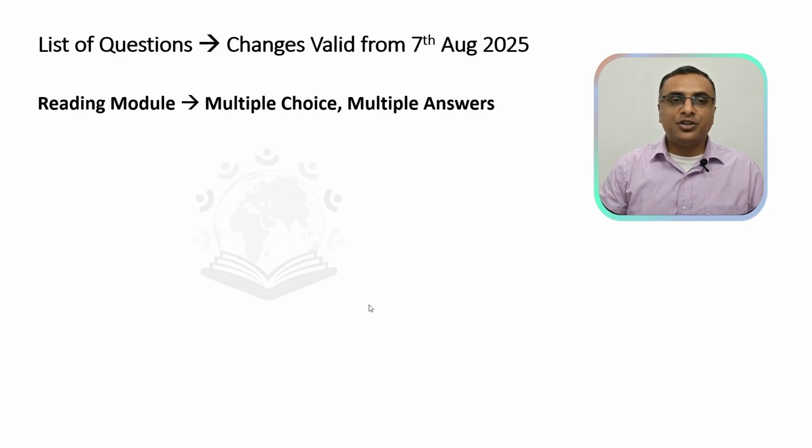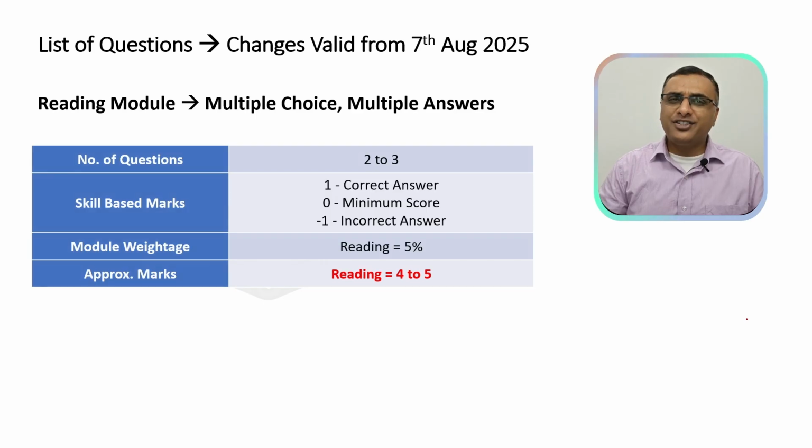Moving on to the next question of your reading module, multiple choice, multiple answers. All of a sudden this question has become a little important because you will get about 2 to 3 questions, not 1 to 2 questions. The skill based criteria still remains the same, but the weightage has been increased up to 5%. It will give you approximately about 4 to 5 marks. Now, I don't think you can simply ignore this particular question.